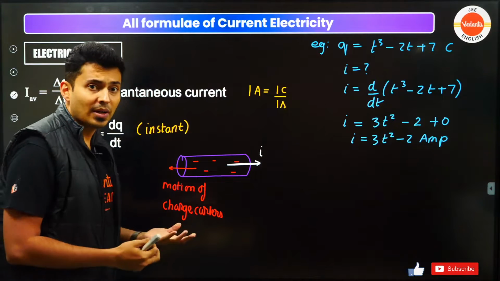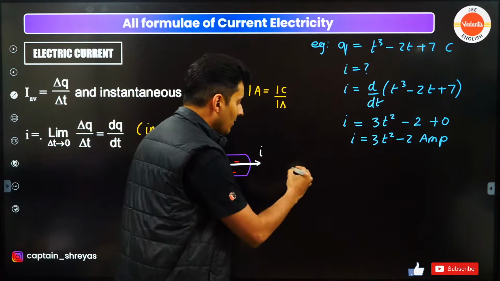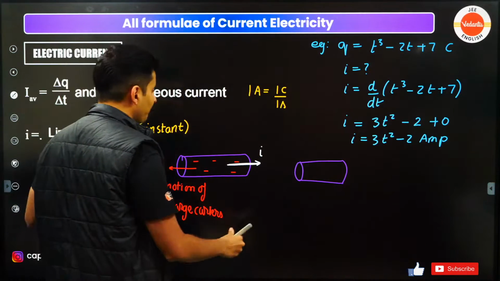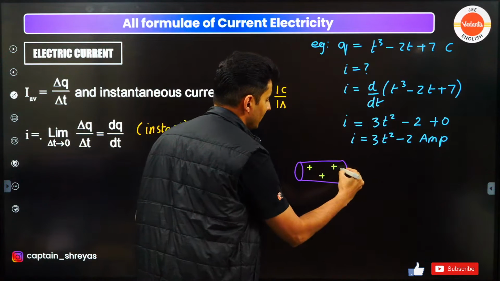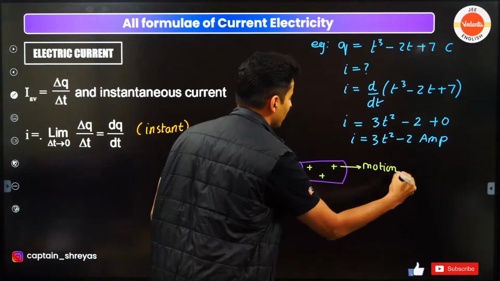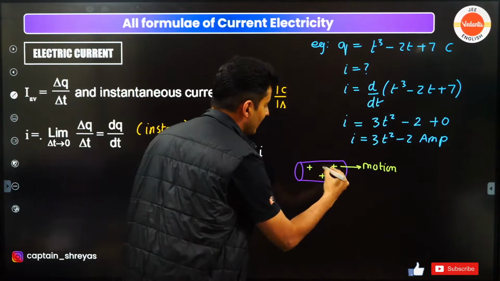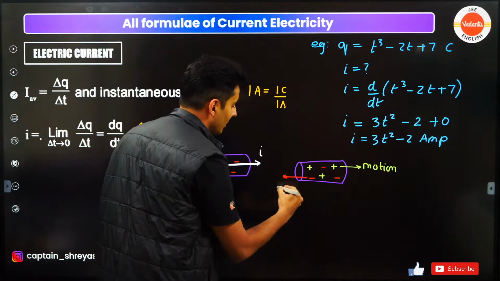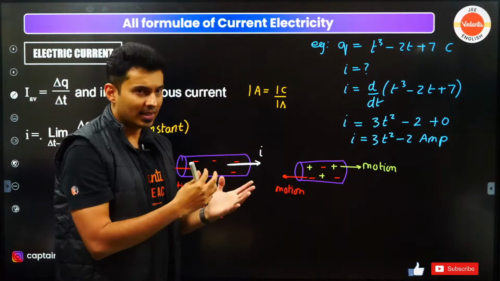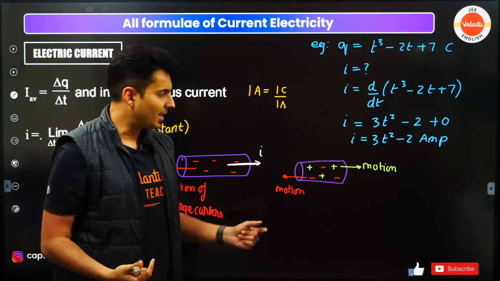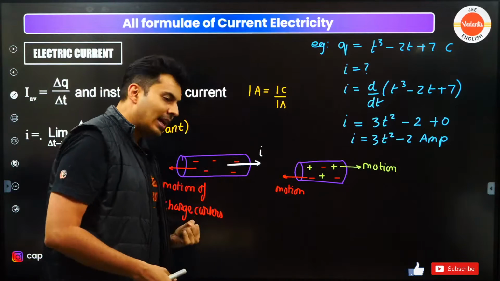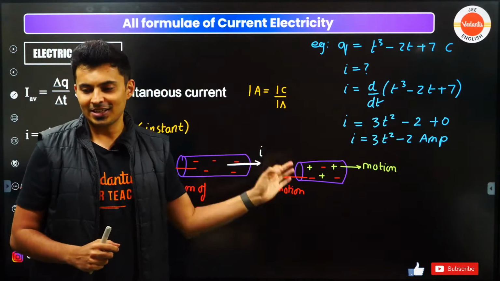Also, one interesting question which I have seen in many competitive exams is this. Imagine that we have a conductor, and it is found that the positive charges in it are moving this way. So this is the direction of the motion of the positive charges. Similarly, the negative charges move exactly opposite way. So this is the motion of the negative charges. Equal charges move both sides, opposite signs, but equal in number in the same time. So what do you think is the net current? Is it going to be right side, or is it going to be left side, or is it going to be 0? Put up the answer in the chat box, guys.